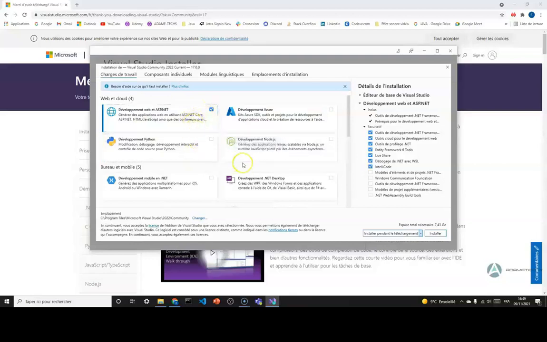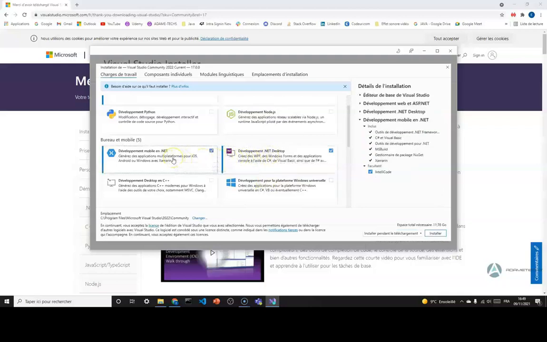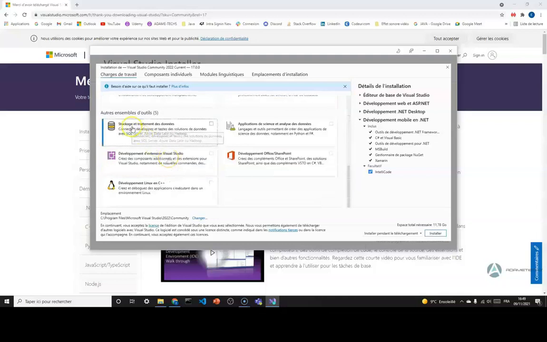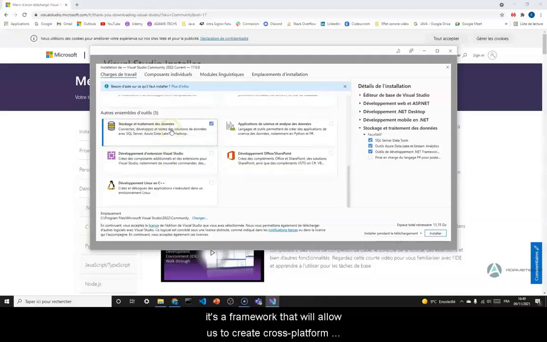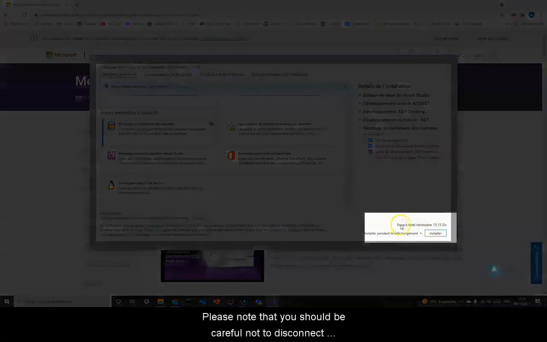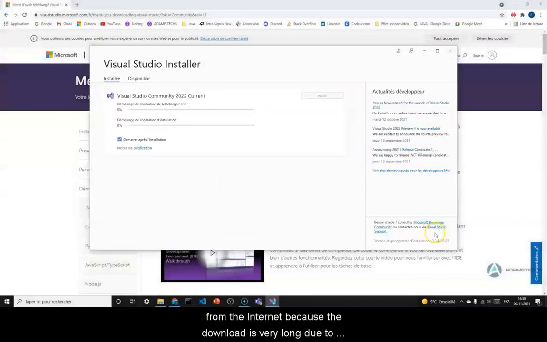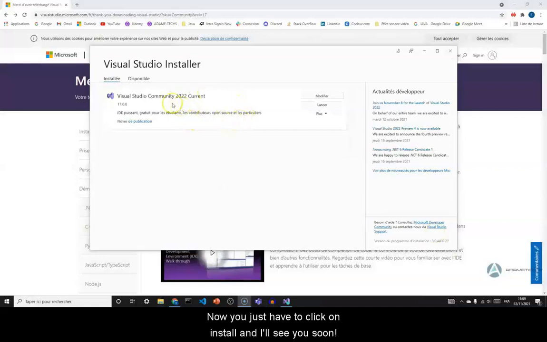So check the first one, web development and ASP.NET, which will allow us to do web development. Then go down and click on .NET Desktop. You can check on mobile development .NET as well. It's a framework that will allow us to create cross-platform mobile applications for iOS and Android. Finally, go down further and check on data storage and processing, which will help us to manage databases. Please note that you should be careful not to disconnect from the internet, because the download is very long due to the size of the options, as you can see here. Now you just have to click on install, and I'll see you soon.